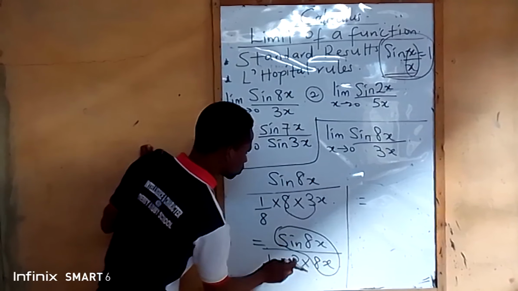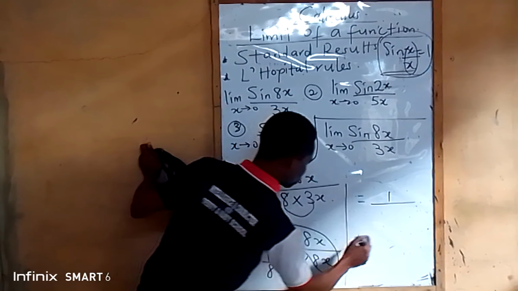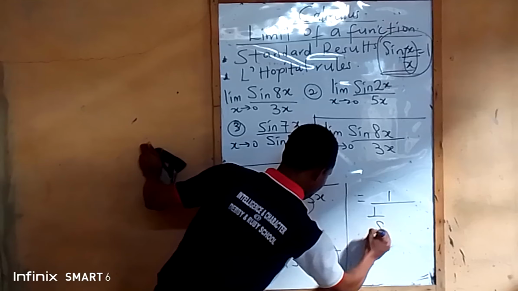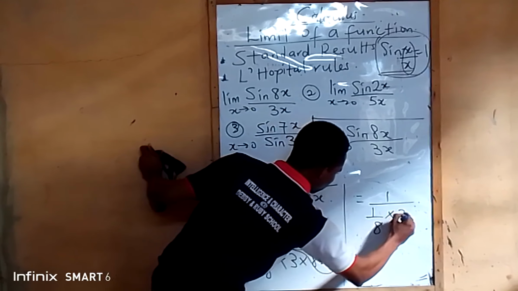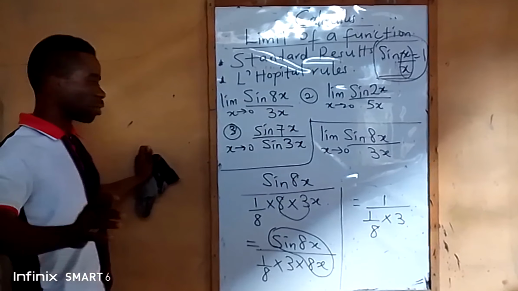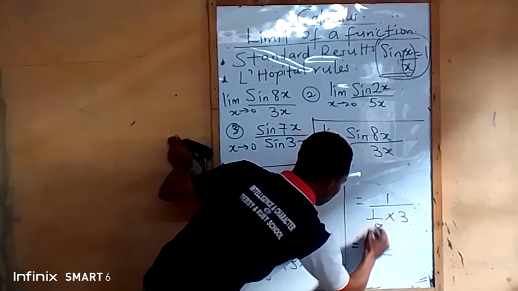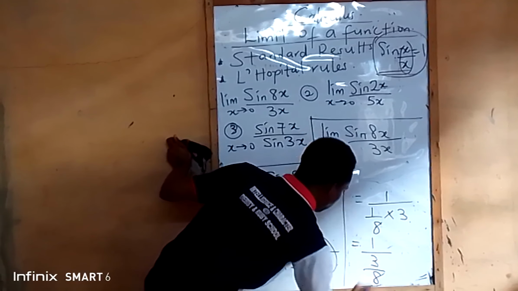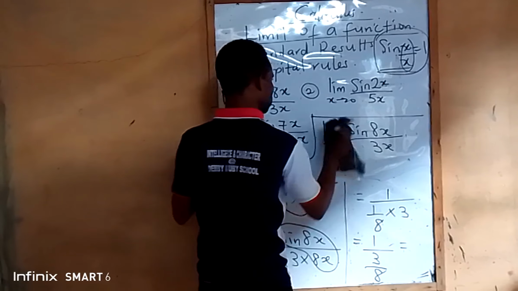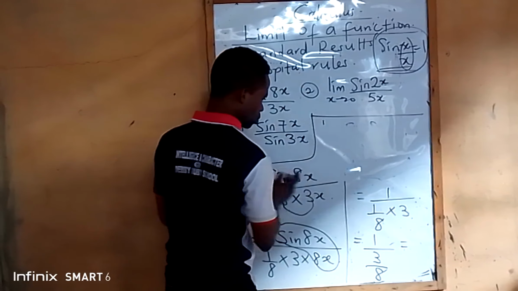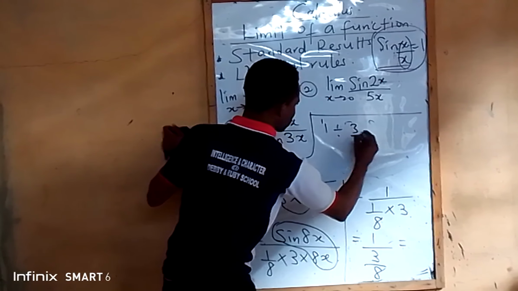So if all of these things come to 1, that means we are having 1 all over 8 times 3. So if you are having 1 over 8 times 3, that means we have 1 all over 3 over 8. So if you apply your fractions, just do 1 divided by 3 over 8.